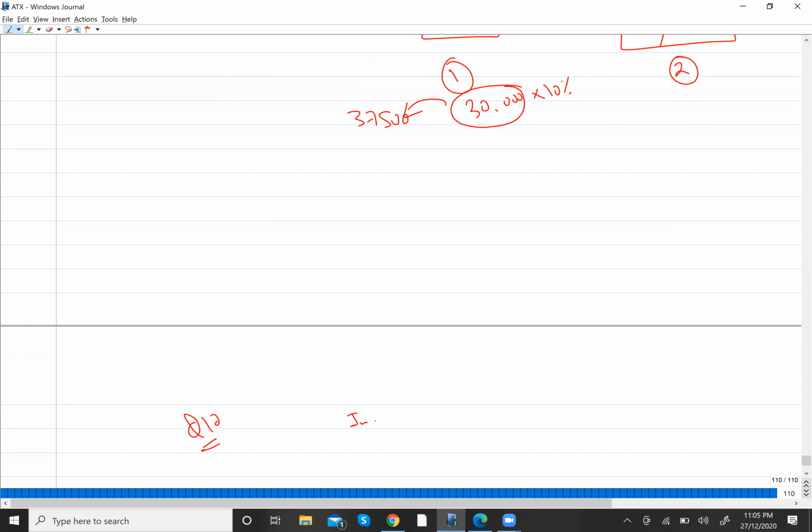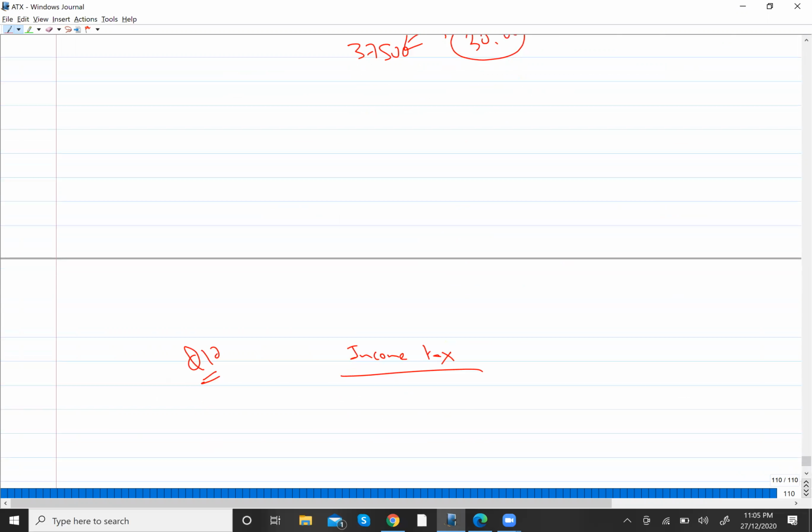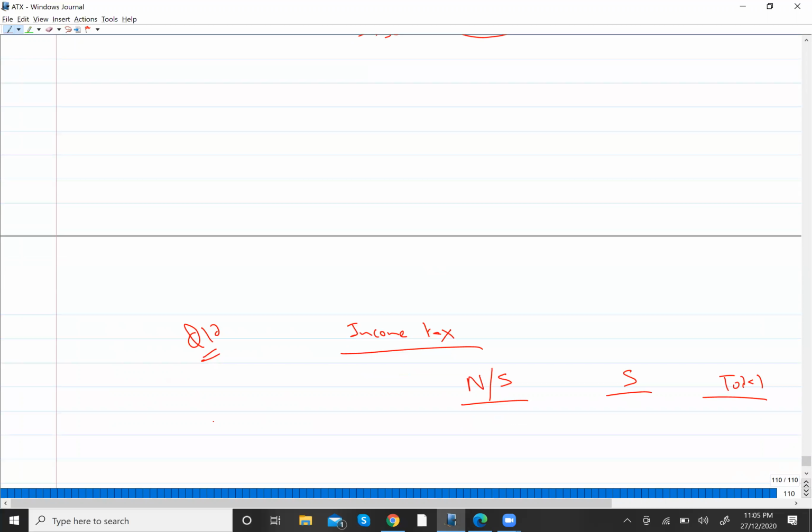Okay, so firstly we are computing income tax. We have non-saving income and saving income as well, which means we have to draw a pro forma, right? So I will make one column of non-saving, one column of saving, and a total column. Firstly I will just record the incomes.